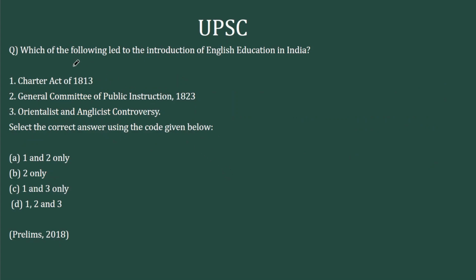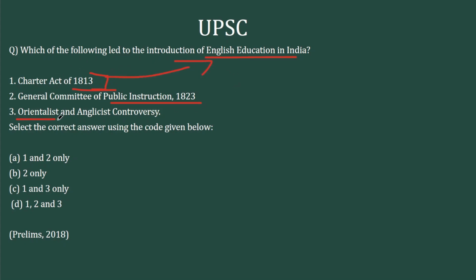Moving to the second question, which one of the following led to the introduction of English education in India? You have 3 things given: Charter Act of 1813, General Committee of Public Instruction 1823, Orientalist and Anglicist controversy. Now, 2 things, Charter Act of 1813 and Orientalist Anglicist controversy, can be understood in this context because 1813 Charter Act is known for allowing missionaries to come and preach in India. So naturally, while preaching, they will also propagate English. So this can be associated with English education.